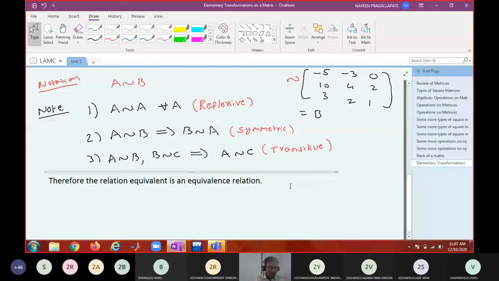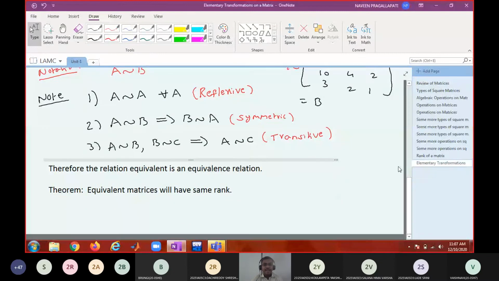Very important and useful theorem. Write down. Equivalent matrices will have the same rank. If A and B are equivalent, then the ranks will be the same. Equivalent matrices will have the same rank.